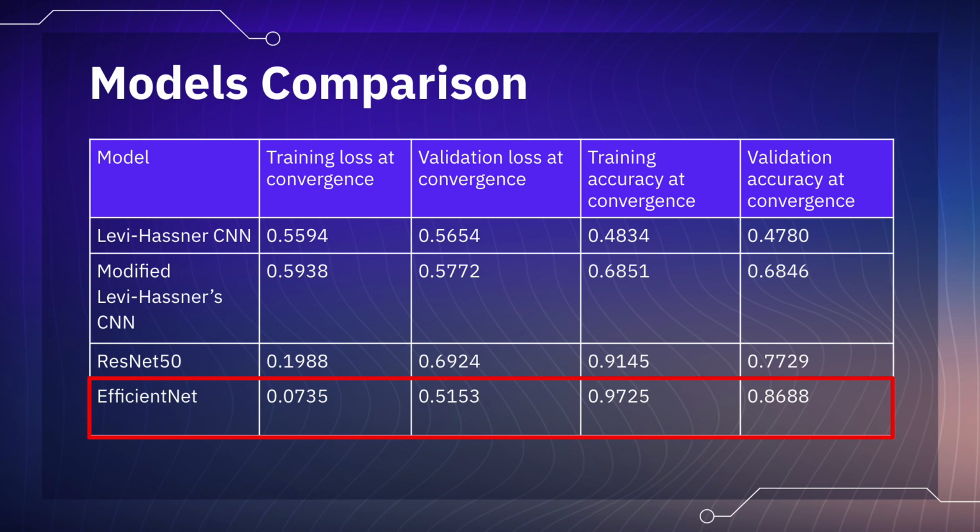EfficientNet is a CNN architecture and scaling method that uniformly scales all dimensions of depth, width, and resolution using a compound coefficient. It was considered as one of the potential architectures as it transfers well and achieves state-of-the-art accuracy on many transfer learning datasets. The validation accuracy peaks the highest at 0.8688, with validation loss at its minimum at 0.5153 amongst the other three architectures. Hence, EfficientNet was chosen. Now, I will pass my time to Luke.